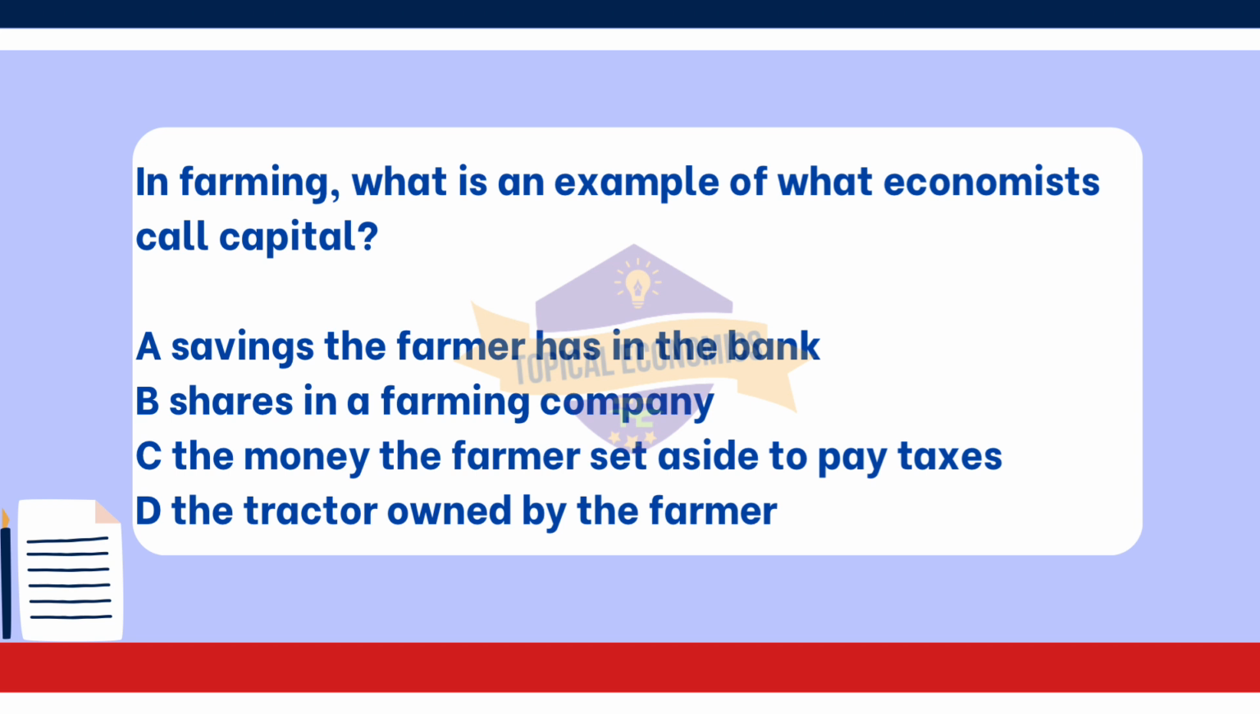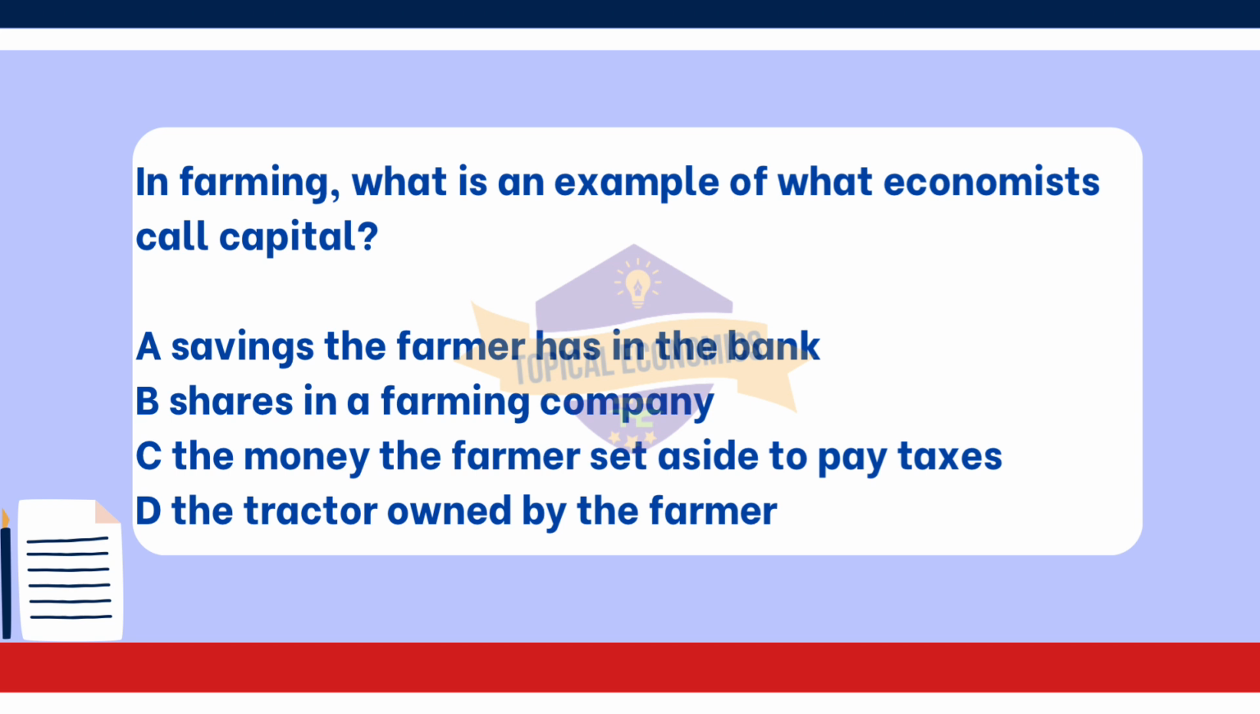The tractor owned by the farmer. In economics, capital refers to the man-made resources used in the production of goods and services. A tractor owned by the farmer is a physical asset that is used to assist in farming operations, making it a clear example of capital in the context of agriculture. Looking at the other options.